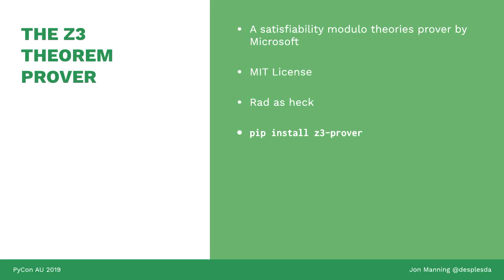To do that, we can use a theorem prover. Z3 is a library written by Microsoft and released under the MIT license. It is fantastic. It is available on pip, z3-prover. It's actually not written in Python. It's a C++ library, but there are bindings for most languages ever, and the Python one is pretty good. So what Z3 is capable of doing is, among many other things, proving logical problems.